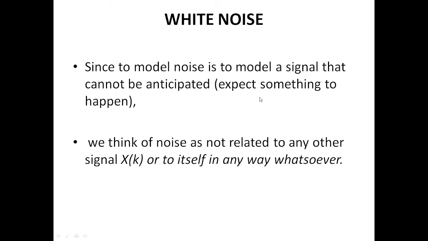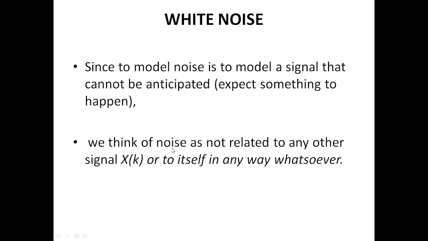For example, I am speaking with someone on the cell phone and immediately some noise may come. It is not expected when it will come, so it cannot be anticipated. Noise is not a thing expected to happen.